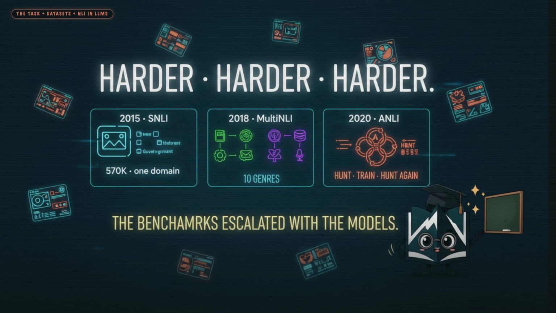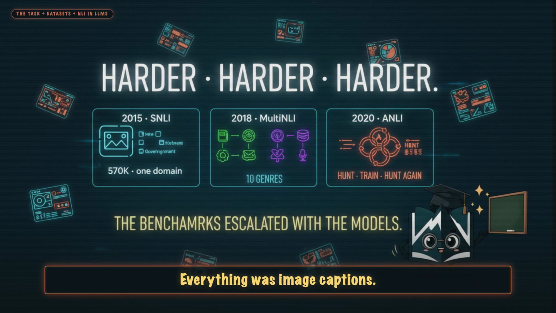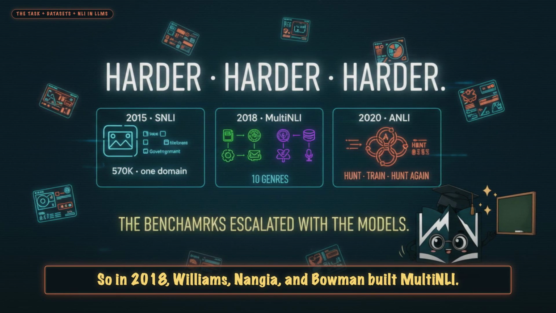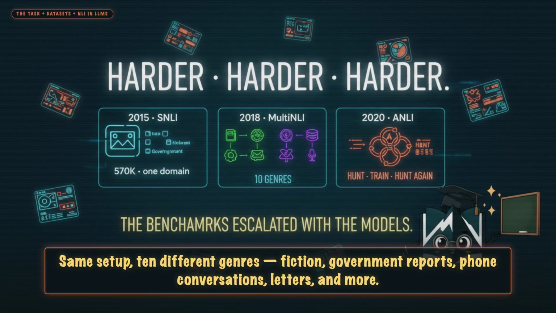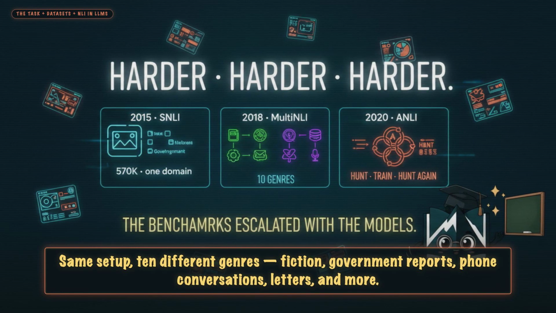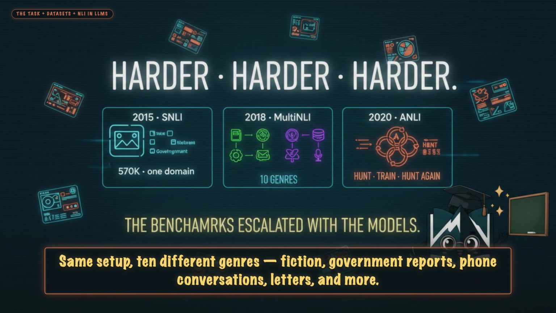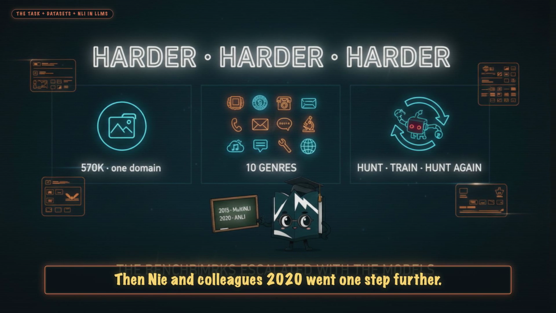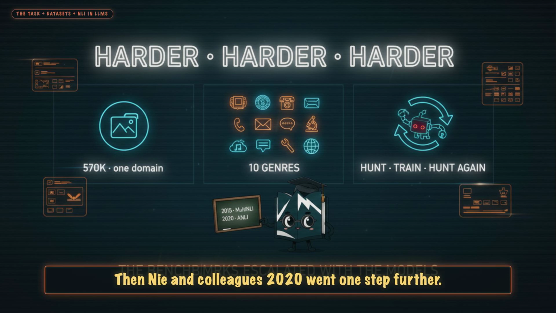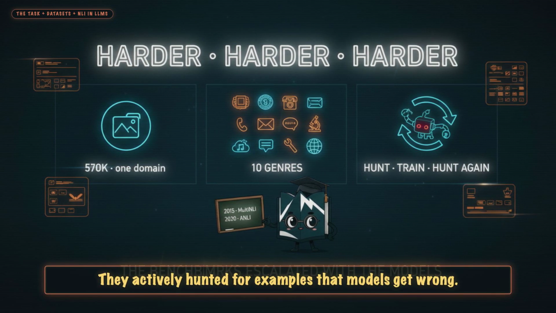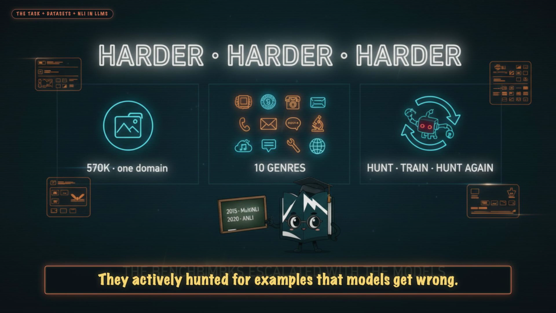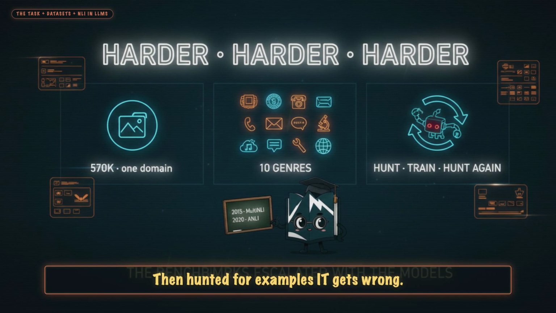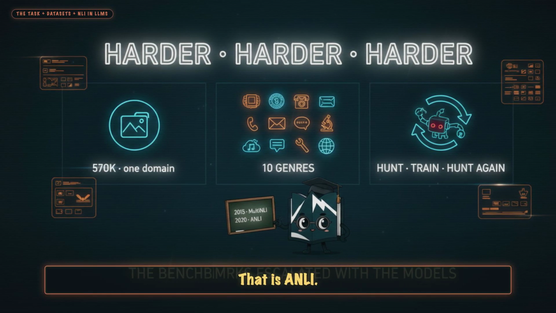SNLI had a weakness. Everything was image captions, narrow domain. So in 2018, Williams, Nangia, and Bowman built MultiNLI. Same setup, 10 different genres, fiction, government reports, phone conversations, letters, and more. Suddenly, models had to entail across domains. Then Nie and colleagues 2020 went one step further. Adversarial NLI. They actively hunted for examples that models get wrong, then trained a new model. Then hunted for examples it gets wrong. Loop 3 times. That is ANLI.